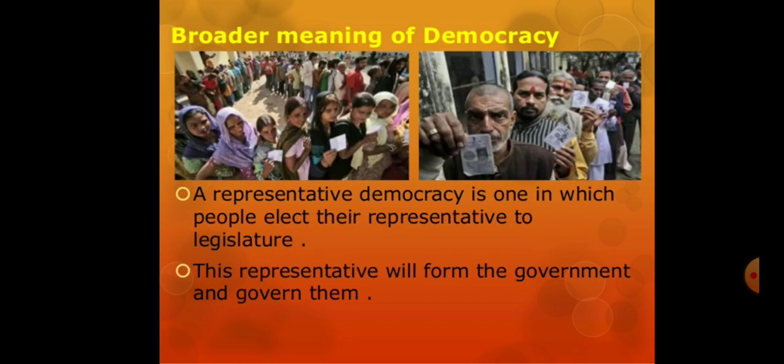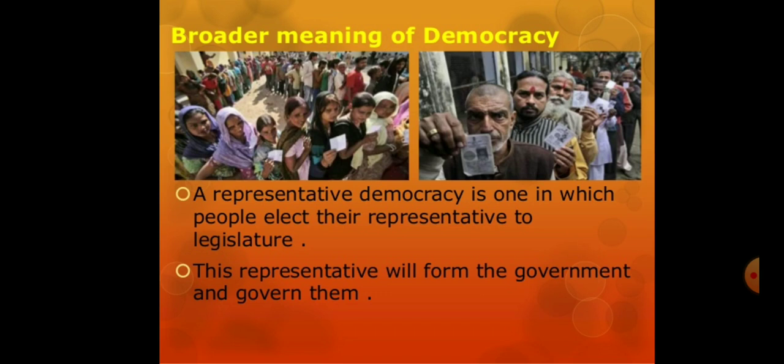Next, we come to the broader meaning of democracy. A representative democracy is one in which people elect their representatives to the legislature. Here I want to say democracy is divided into two: direct democracy and indirect democracy.